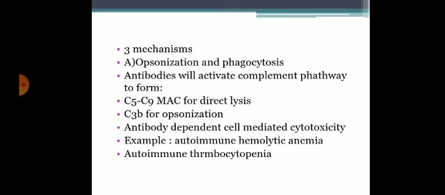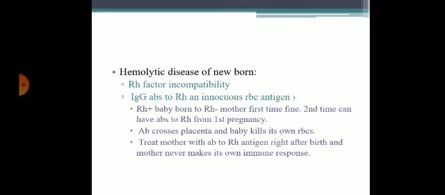It will directly kill the cell. In opsonization and phagocytosis, C5 to C9 are developed, which will cause direct lysis. C3b will help for opsonization and further phagocytosis of the cell. Antibody dependent cell mediated cytotoxicity will cause lysis of the cells. Examples by this mechanism are autoimmune hemolytic anemia and autoimmune thrombocytopenia.